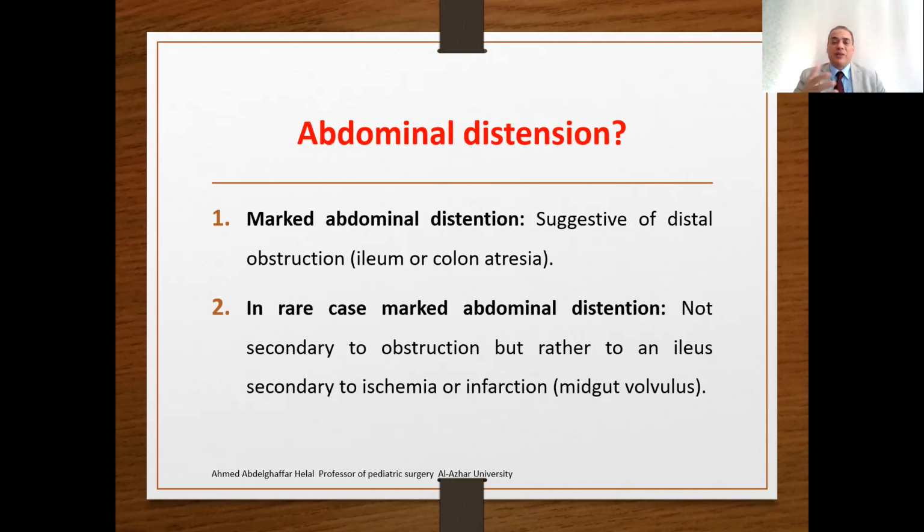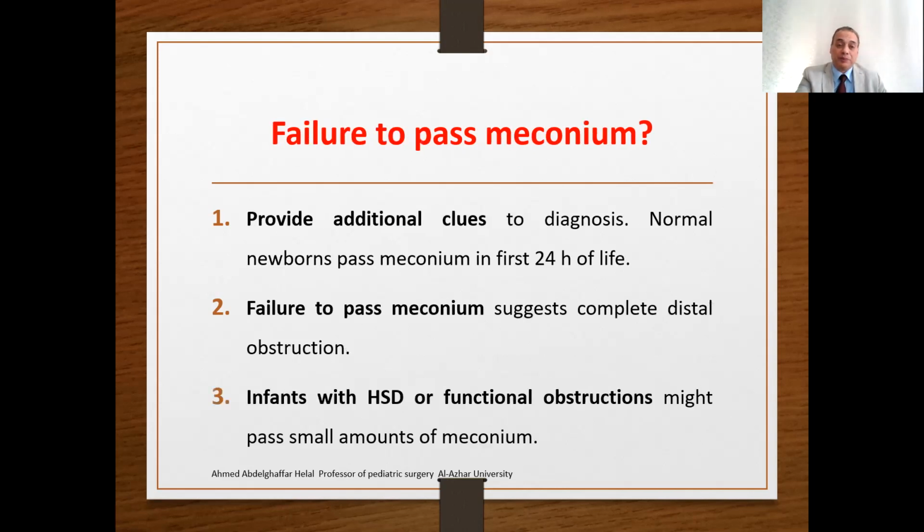Abdominal distension, we said that marked abdominal distension is suggestive of distal obstruction, where the distal ileum or the colon is obstructed. However, in rare cases, this marked distension may not be secondary to obstruction, but rather to an ileus secondary to ischemia or infarction or mid-gut volvulus. So even with marked abdominal distension, you may have mid-gut volvulus, ischemia and infarction. This is a very important point.